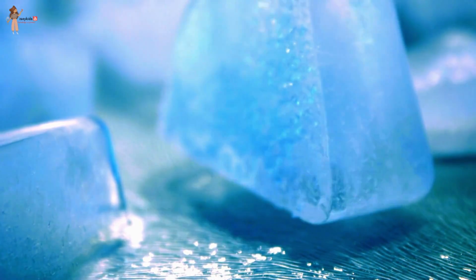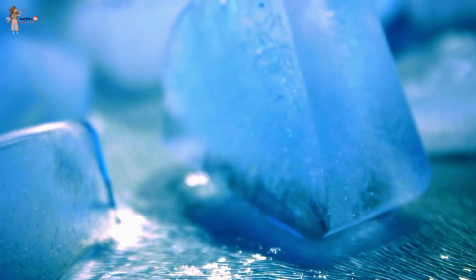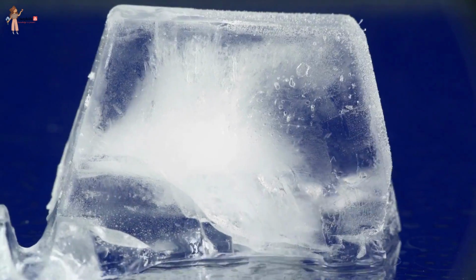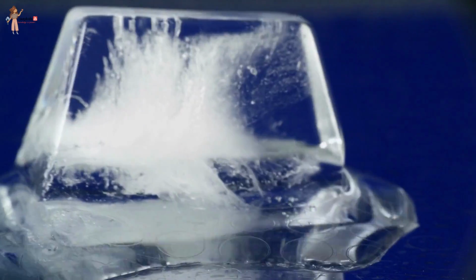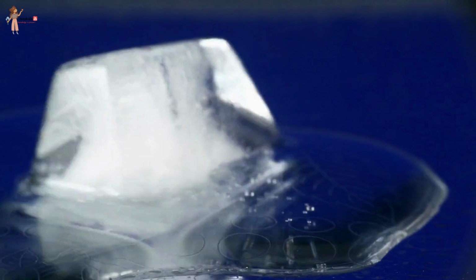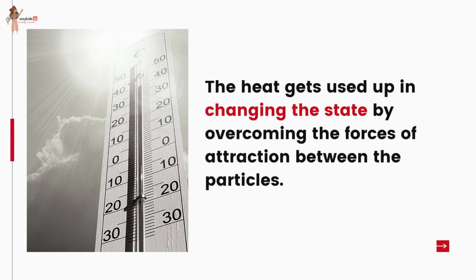The process of melting, that is, change of solid state into liquid, is also known as fusion. When a solid melts, its temperature remains the same. So, where does the heat energy go? The heat gets used up in changing the state by overcoming the forces of attraction between the particles.